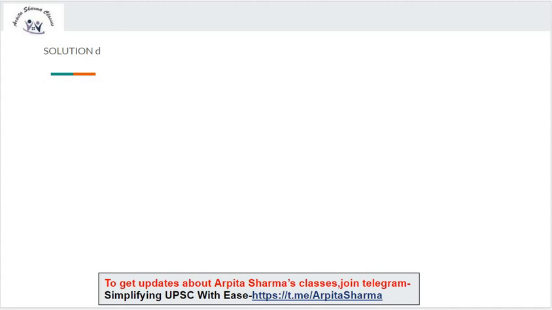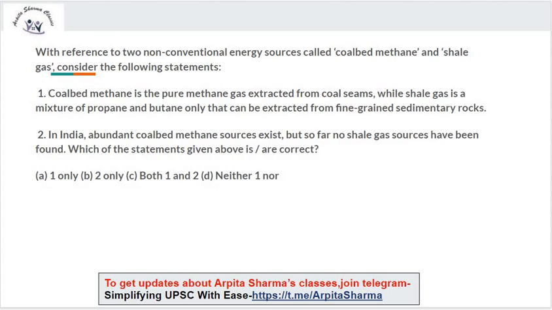The correct answer is D, 1, 2, 3 and 4. Next question. With reference to two non-conventional energy sources such as coal-bed methane and shale gas, consider the following statements. Coal-bed methane is the pure methane gas extracted from coal seams, while shale gas is a mixture of propane and butane only that can be extracted from fine-grained sedimentary rocks. Second statement. In India, abundant coal-bed methane sources exist, but so far no shale gas sources have been found.